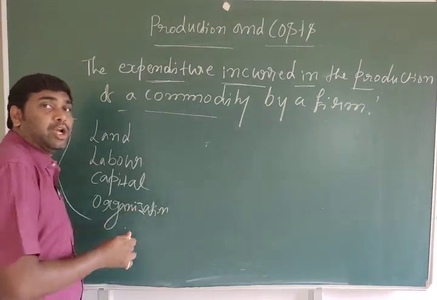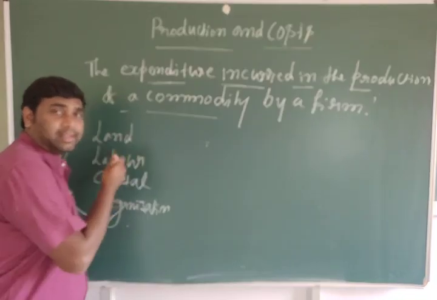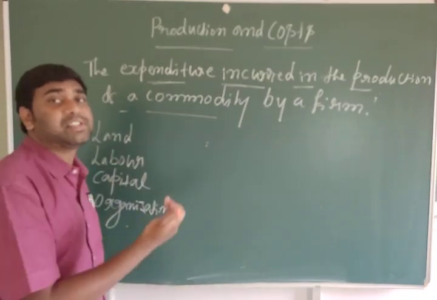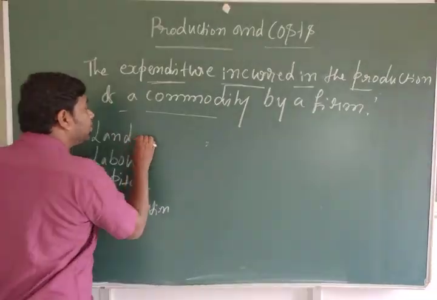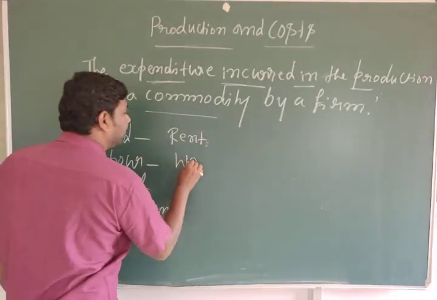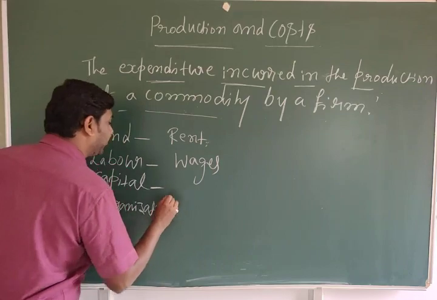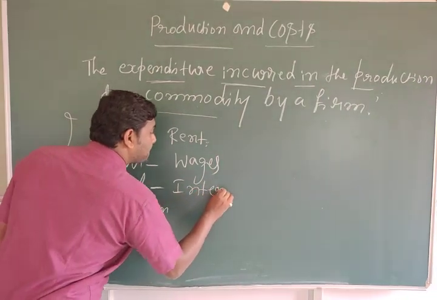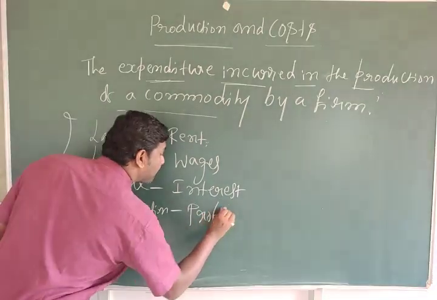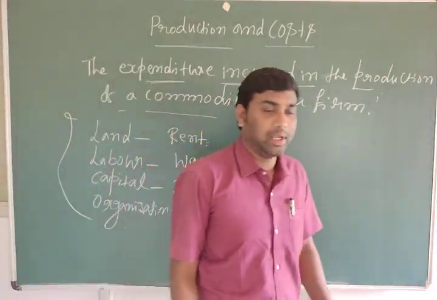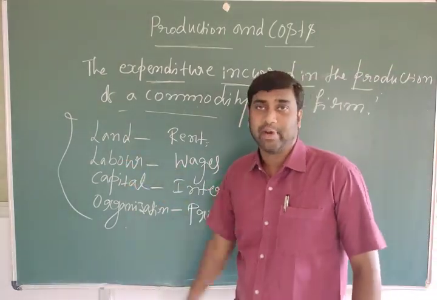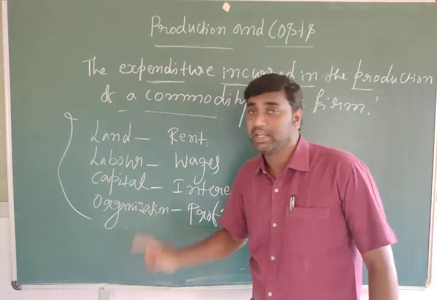When we are using these factors, we have to pay for them. We have to give rewards for them. What are the rewards? For the use of land, rent; for the use of labor, wages; for the use of capital, interest; for the use of organization, profit. To produce any commodity, a firm compulsorily needs these four factors: land, labor, capital, organization.